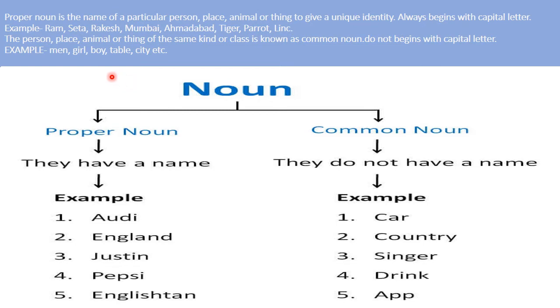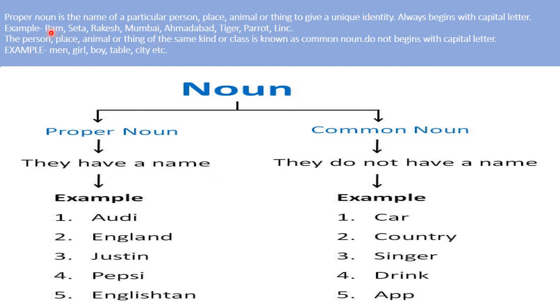Proper noun. What is proper noun? Proper noun is the name of a particular person, place, animal or thing to which we give a unique identity, and the proper noun always begins with capital letter.